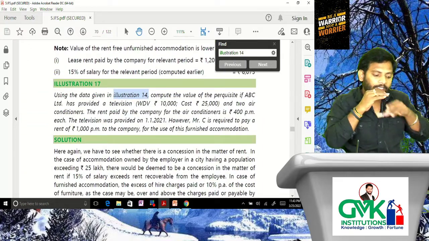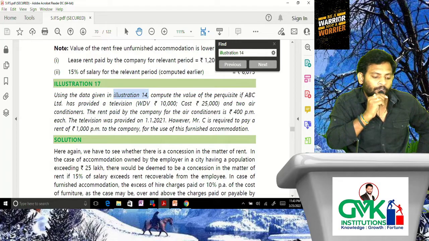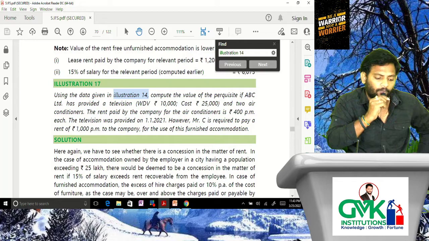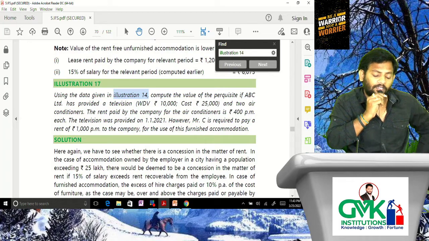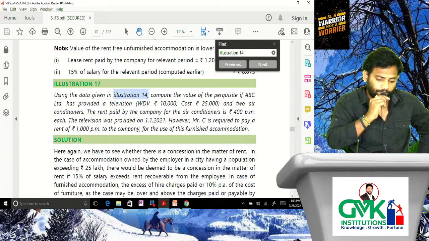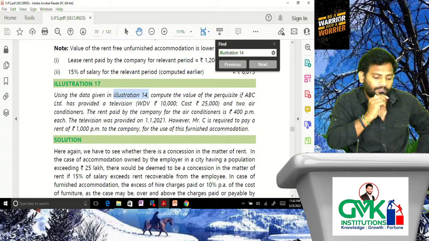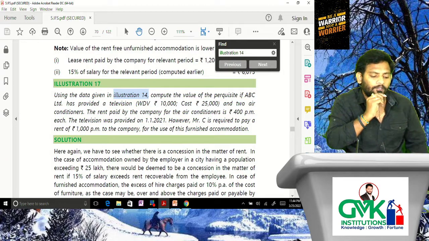Next, illustration 17. Using the data given in illustration 14, compute the value of perquisite if ABC Limited has provided a television, WDV 10,000, cost 25,000, and 2 air conditioners. The rent paid by the company for the air conditioners is 400 per month each. The television was provided on 1/1/2021. However, Mr. C is required to pay a rent of 1,000 rupees per month to the company for the use of this furnished accommodation. Understood the point?